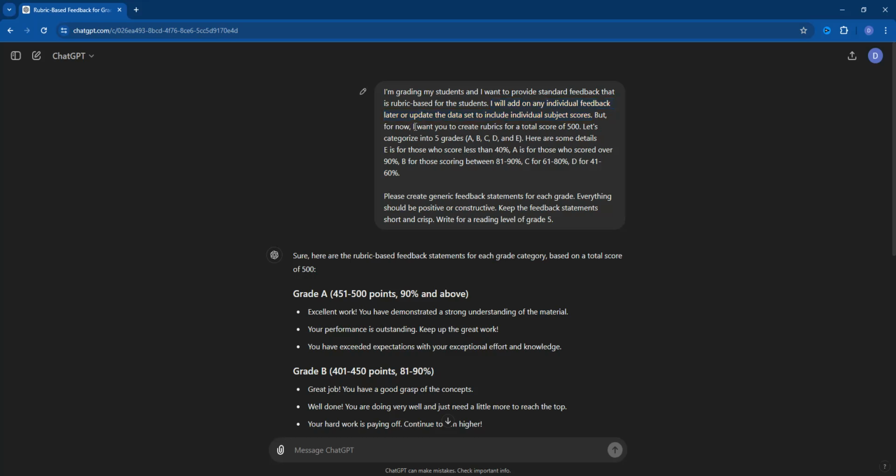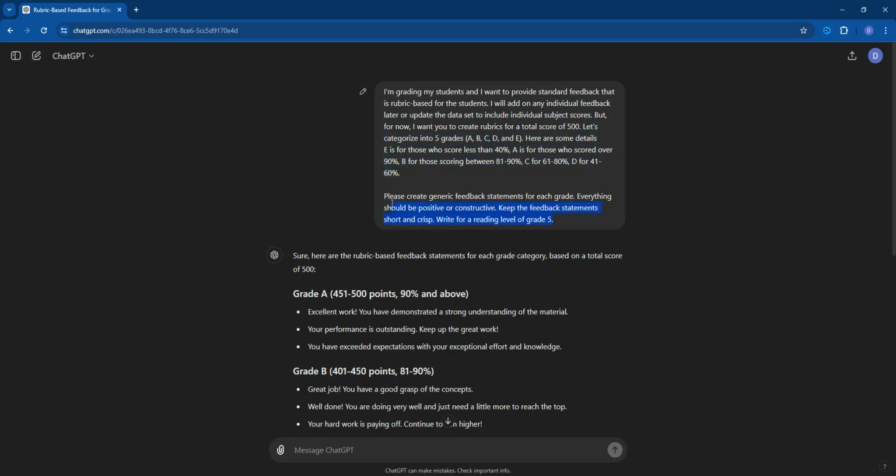But for now, I want you to create rubrics for a total score of 500. Let's categorize into 5 grades like I mentioned already. And this is the initial idea that I have for it. Now you can change these numbers as per your school or however you're grading them. You can change this up. This is not standard. This is what I've done for this example.